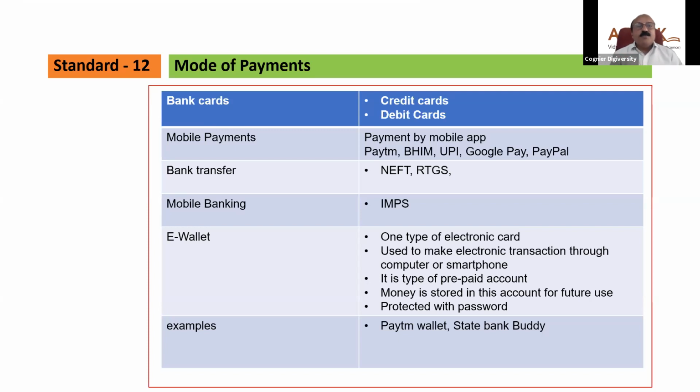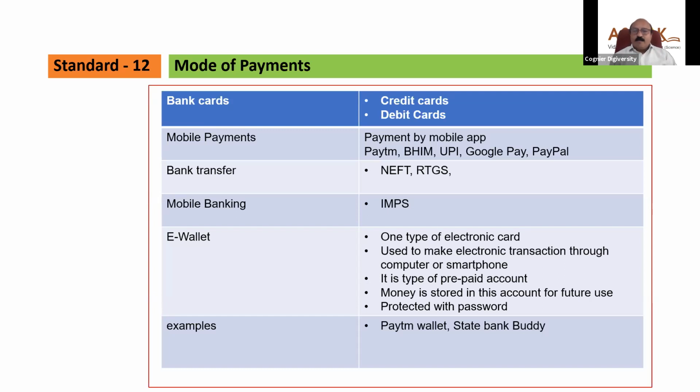The third type is similar to the bank card, where the accounts are actually connected with the bank. The third is the bank transfer, which is NEFT RTGS. Generally, this NEFT RTGS service is not used for purchasing goods. It is used for transferring money. Suppose your friend has called you in the morning and says, hey, I want 50,000 rupees immediately. It's very urgent. My dad is admitted in the hospital. Can you please arrange this 50,000 rupees for me?